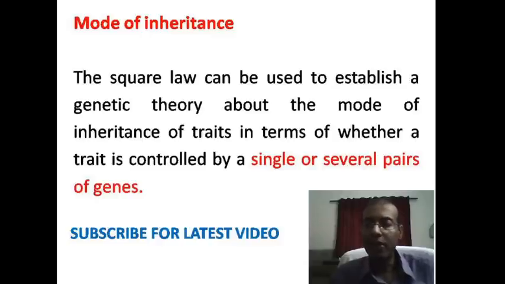If that equation is not followed, then it might be possible that the character is not controlled by a single gene. The trait may be controlled by several genes, so that is why the equation is not followed.